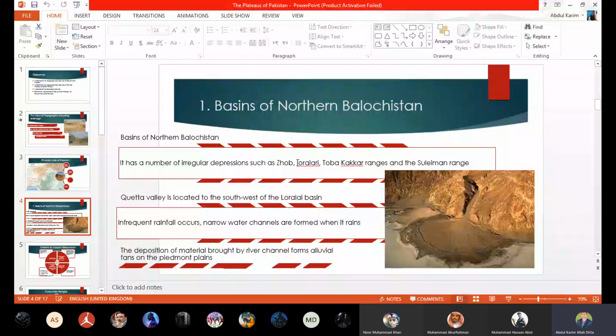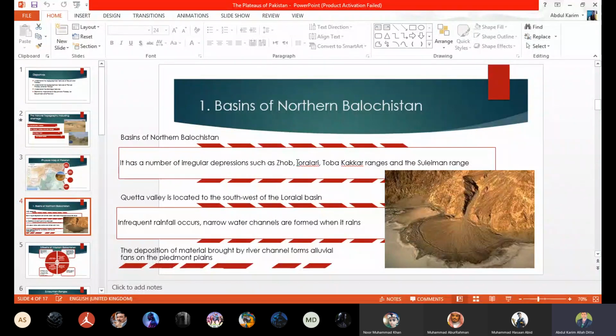As water is flowing down, it is carrying alluvium, meaning rich soil with minerals in it. On the flat area, as I said, the velocity will not be the same, so the alluvium will be deposited. A flat area will be formed due to alluvium, a plain area over there, and they call this plain area a Piedmont plain. First residual hills, and in the next stage, Piedmont plains are formed.